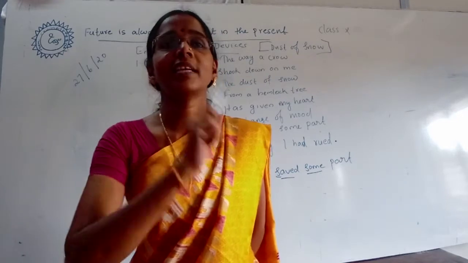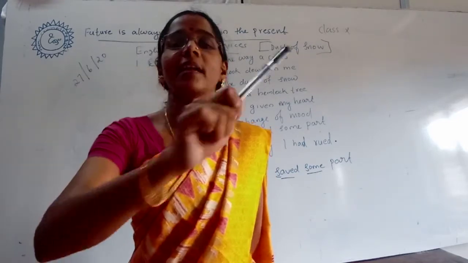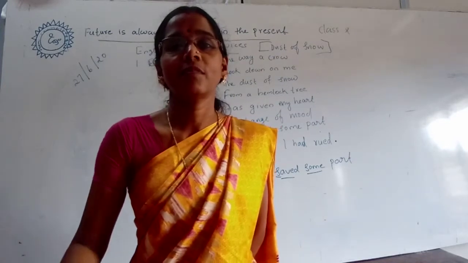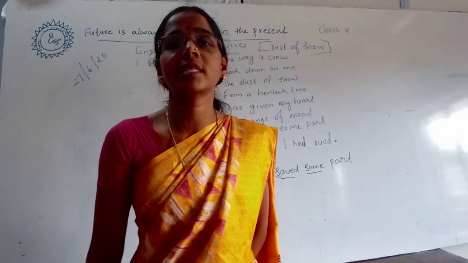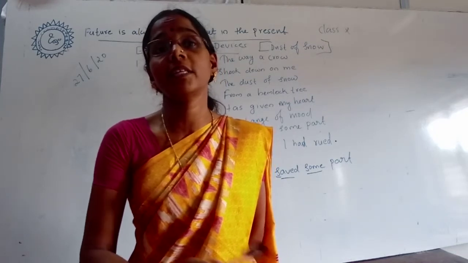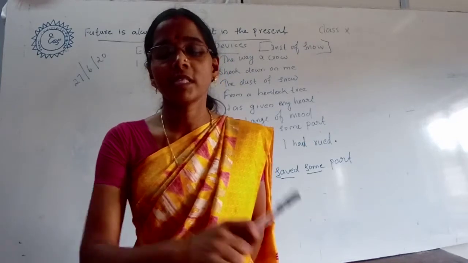Next one is alliteration, the repetition of the same consonant sound in nearby words. For example, look at the 7th line, 'and saved some part', 'saved some', repetition of the same consonant sound. Okay, understand?